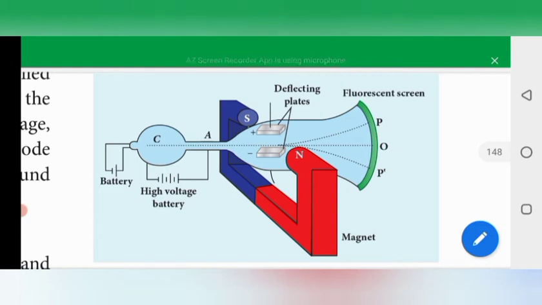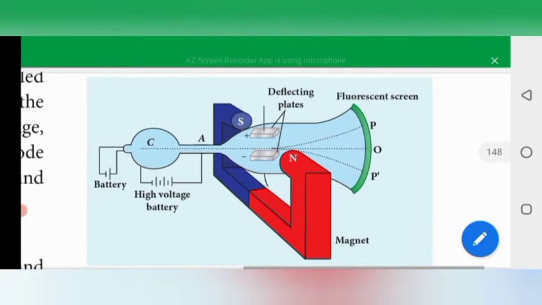So how can we produce the cathode rays? Here the battery is connected to the Coolidge tube, and the electric and magnetic field is present. The deflecting plates are present, by which the electric field can be produced, and perpendicular to it the magnetic field, north and south poles, is there. And before that, the cathode rays produced at the cathode are attracted towards the anode disc A.